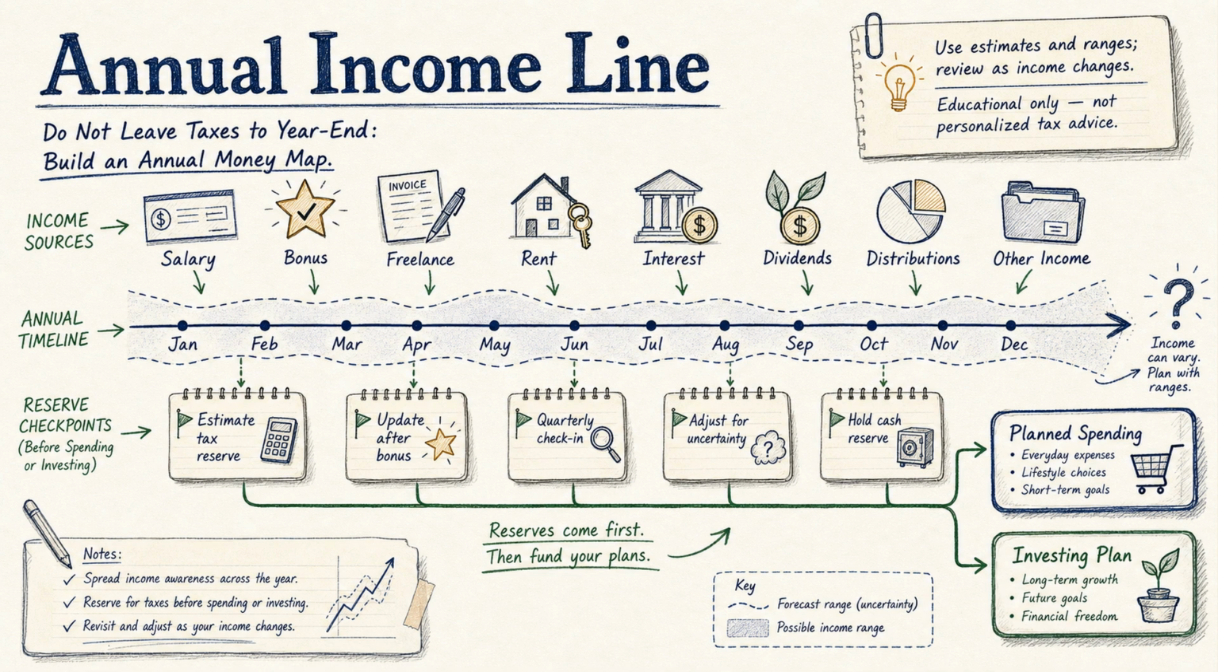Mark unstable income separately. Bonuses, commissions, side business payments, rental income, investment payouts, and one-time asset sales should not be treated like ordinary salary. A practical habit is to split unstable income into three buckets: reserve rebuilding, tax cash, and then investing or spending. If the eventual tax bill is lower than expected, the family has extra flexible cash. If it is higher, the payment does not become a crisis.